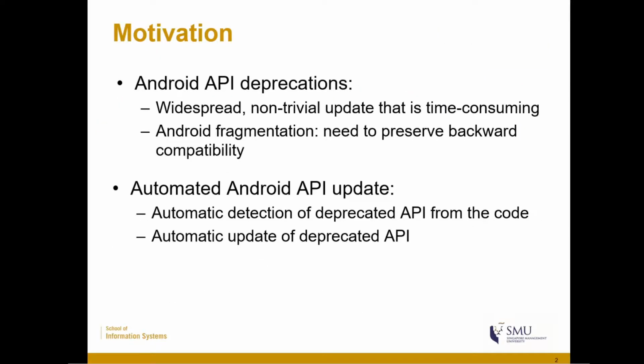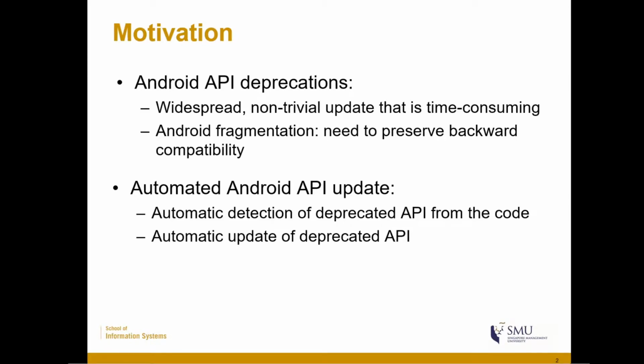First, I would like to talk about our motivation behind creating CocciEvolve. Android API deprecations are widespread, non-trivial, and time-consuming to update. Moreover, due to Android fragmentation, we need to preserve backward compatibility when updating Android APIs to make sure that our apps are working with older Android versions. Due to this problem, an automated approach for updating these APIs will be beneficial for developers.